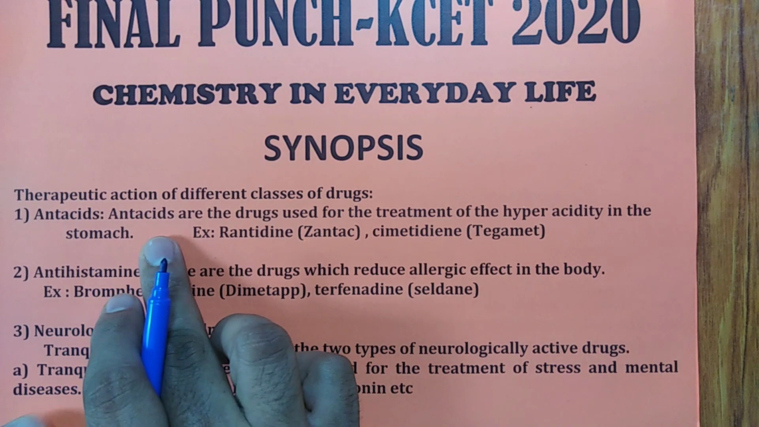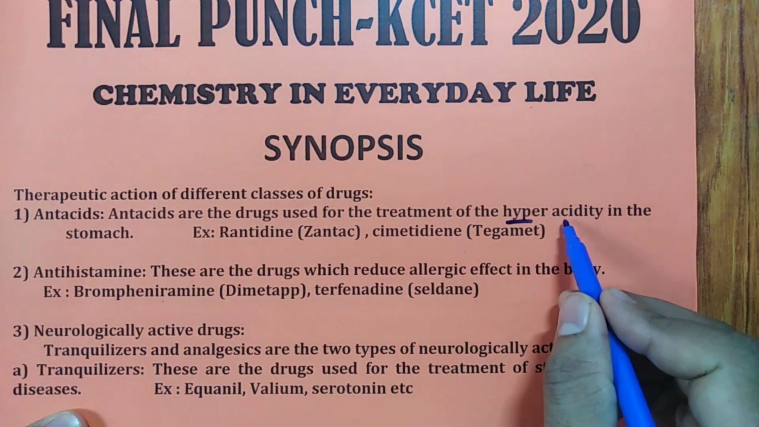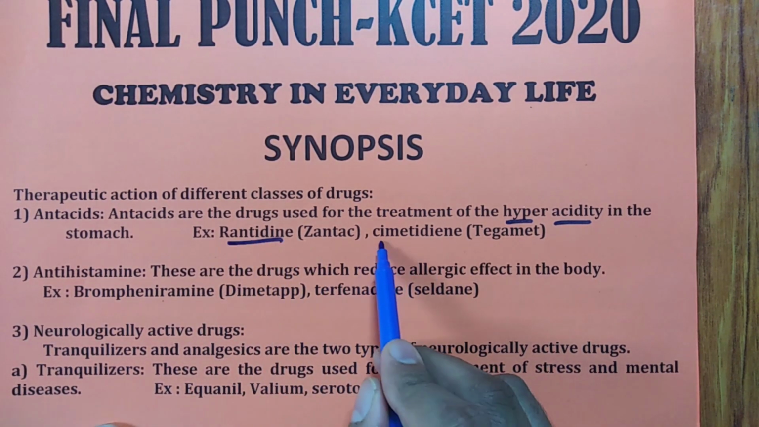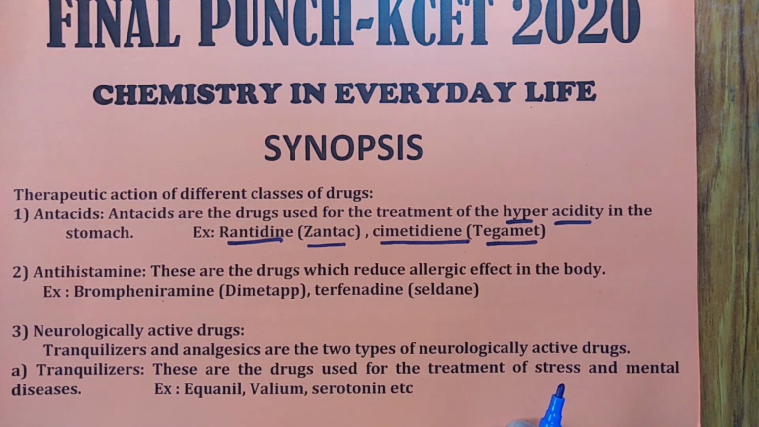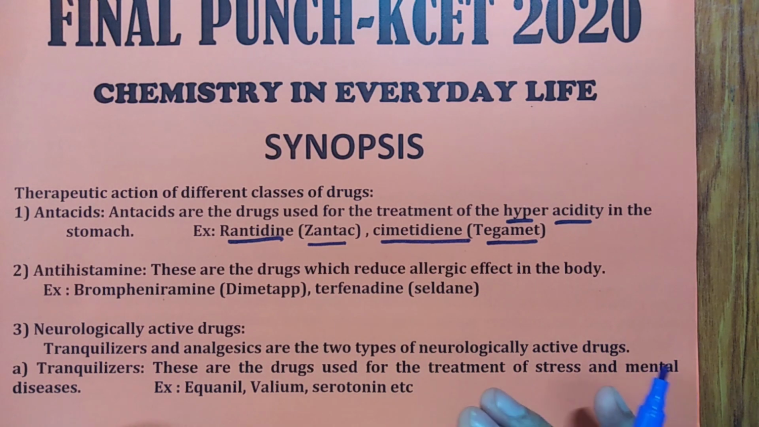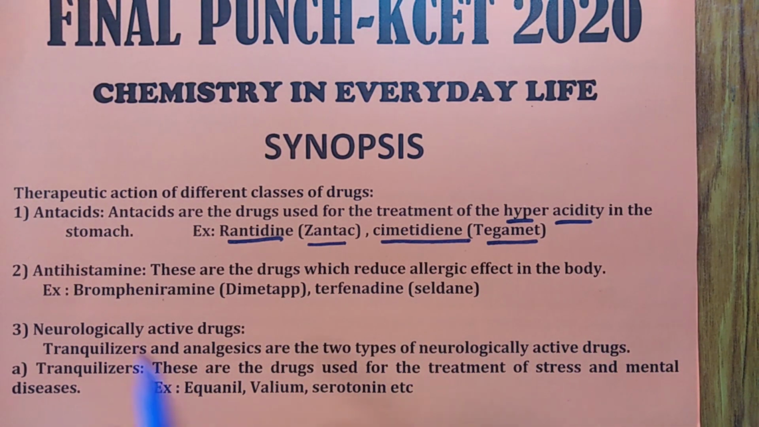Antacids are the drugs used for treatment of hyperacidity. We know hyperacidity in the stomach. Very famous examples are ranitidine, cimetidine, which we can also call Tagamet, or Zantac. In theory exams you have already read so many drugs, the same important classification. If you remember, that is enough.